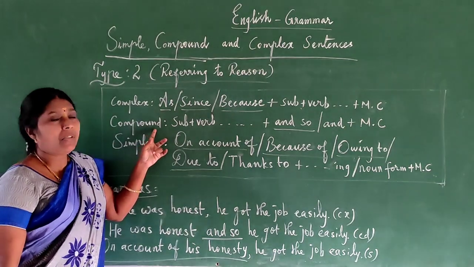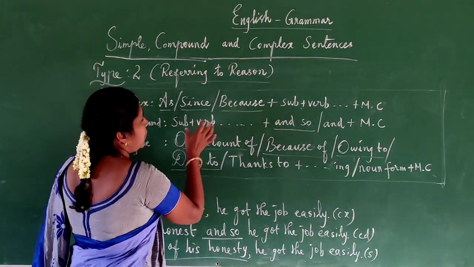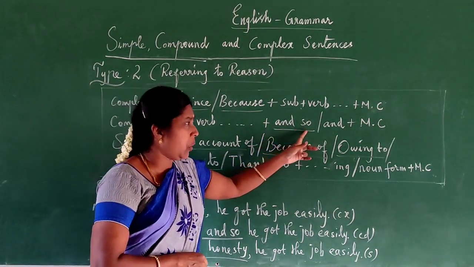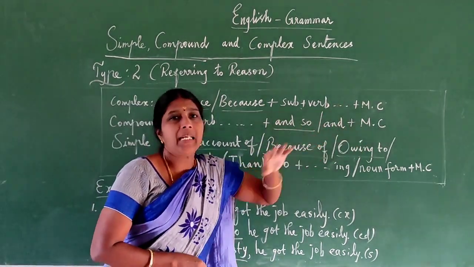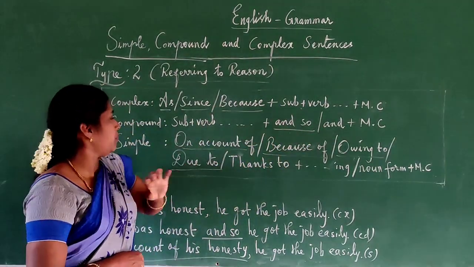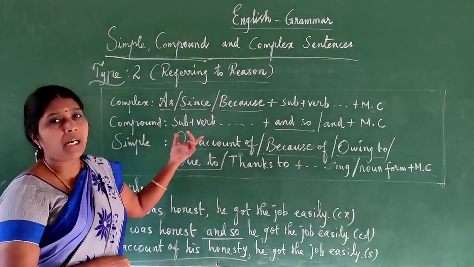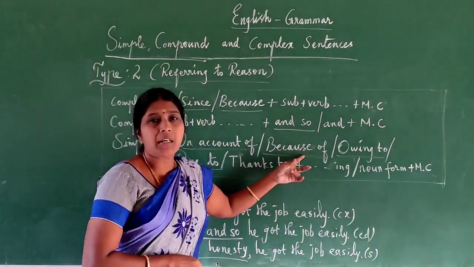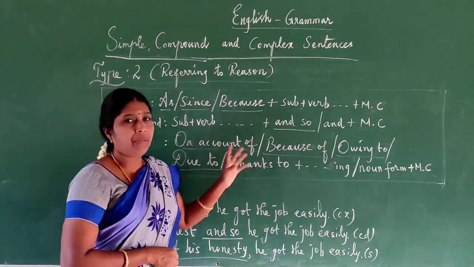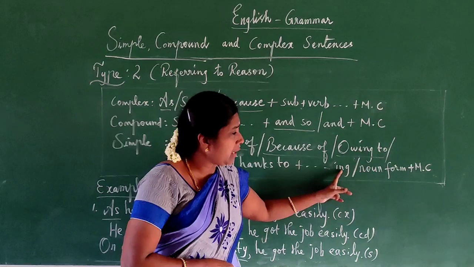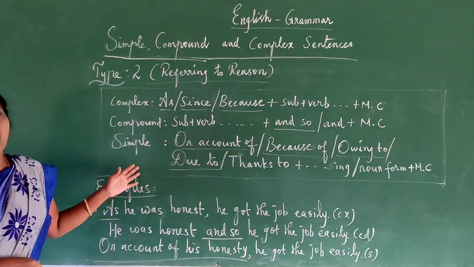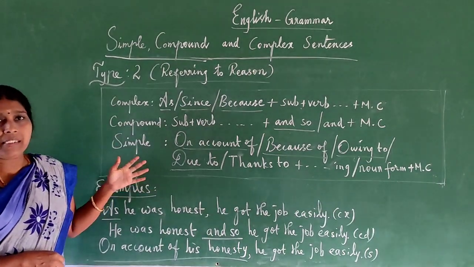When writing a compound sentence, here write down subject verb at first, then conjunction word, coordinating conjunction, and so, or, and, then main clause. And so for reason we use. So for that conjunction word, and so. Simple sentence: on account of, or because of, or owing to, or due to, or thanks to. Anyone we can select, plus ing form or noun form, plus main clause. So these things, if you keep in your mind, we can write the answers easily.